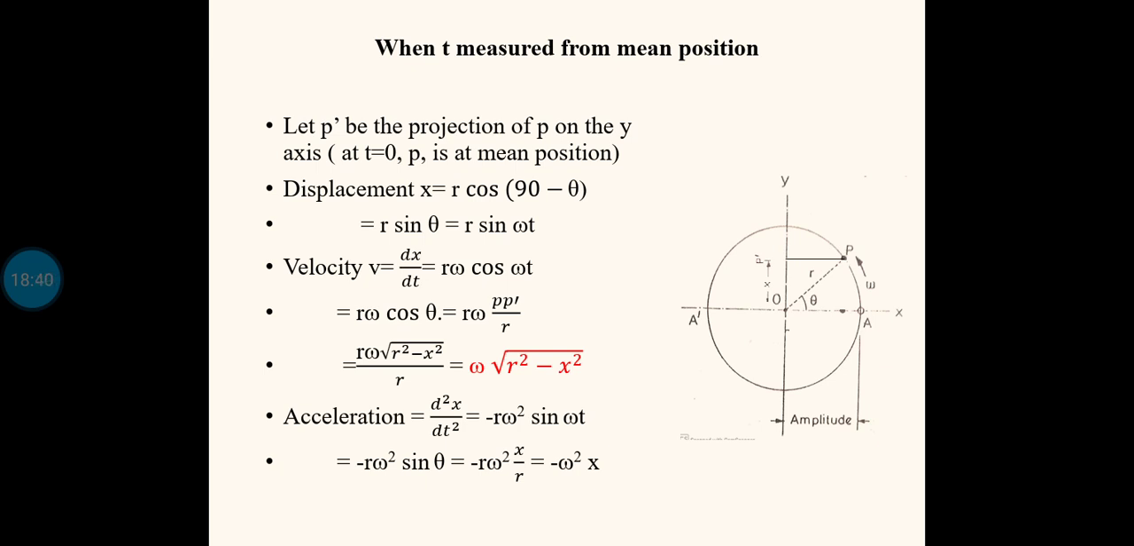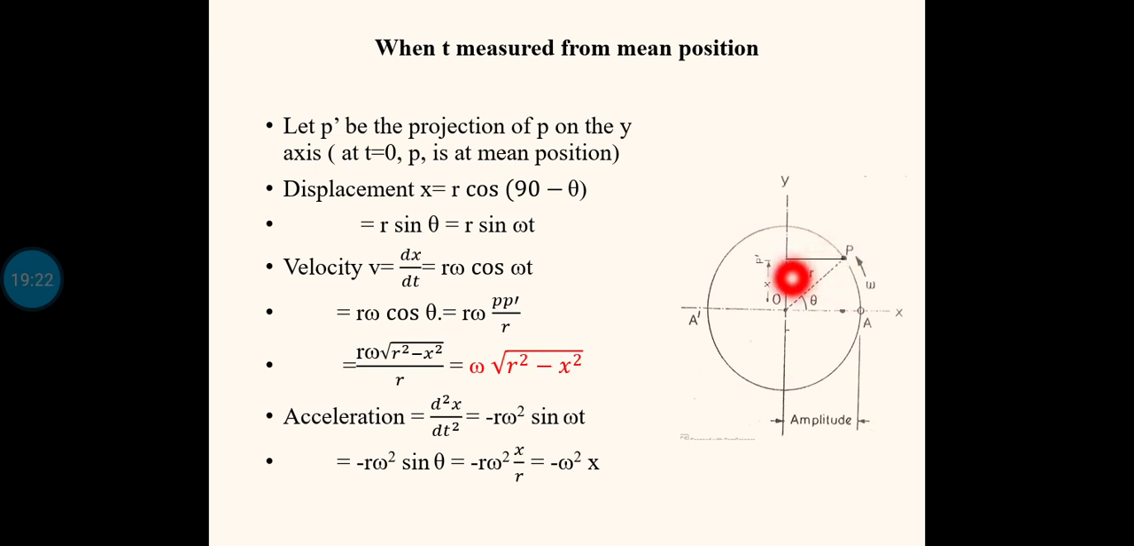In this case, when t is measured from the mean position, that means P dash is at the mean position at the starting point. In other words, we are talking about the displacement along the y-axis. Everything else is the same. P was initially at A and is moving with an angular velocity omega, and during a time interval t it has traversed an angular displacement theta, and r is the radius. The only difference is that I am taking the projection of the point P on the y-axis. This is point P, and the corresponding projection of P on the y-axis is marked as P dash. It is not visible in the figure. I think the concept is clear.